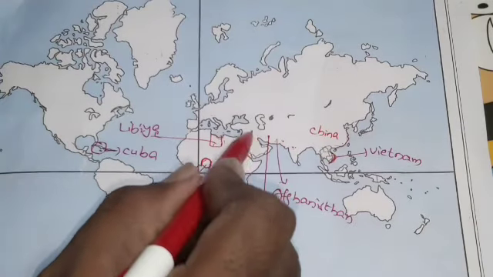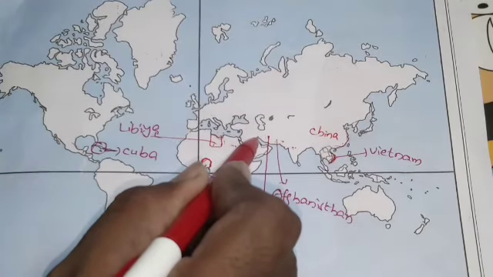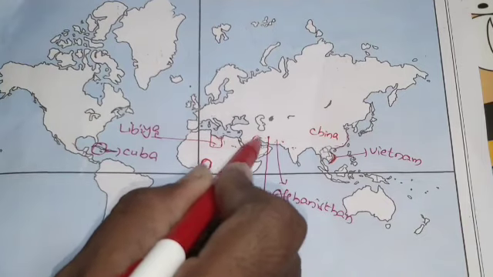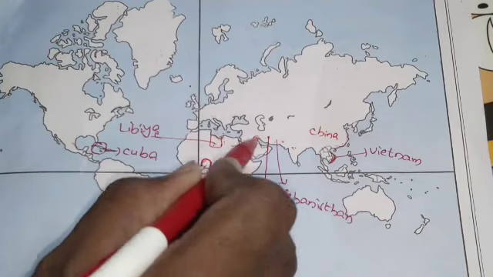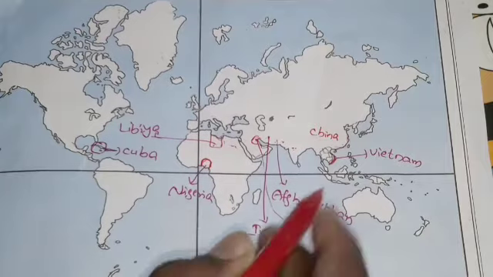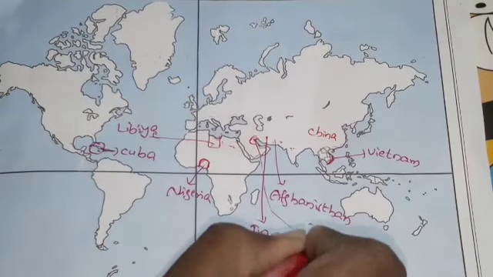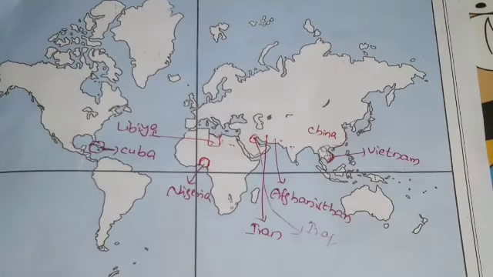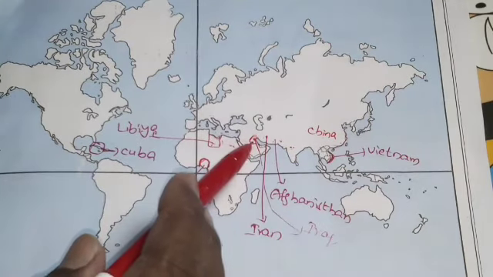And next one is Iraq. You have to mention it here, in this corner. If you observe, this curve part is nothing but Iraq. Exactly, you have to point out here. So this country is Iraq.